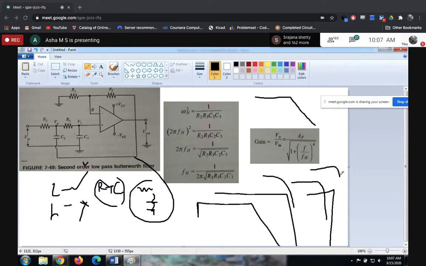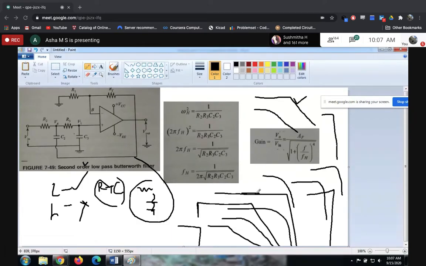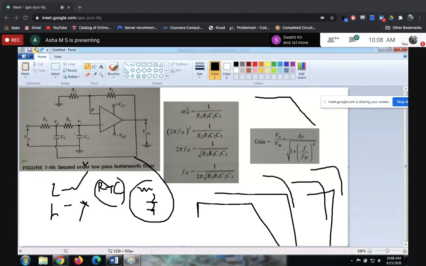With the increase in order, with the increase in RC pairs, we can achieve this smooth transition. Theoretically this is what we talk about, but practically at least we should get this one, but this also we don't get. It will be very rough. So with the increase in the RC order, we will try to achieve that. That's why we need a second order filter.